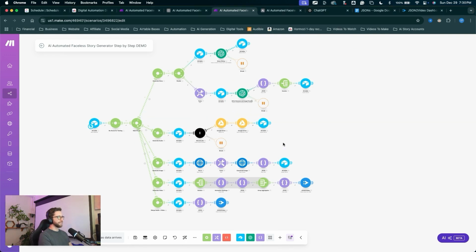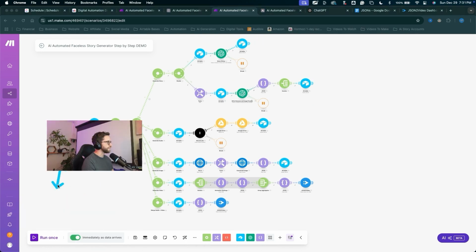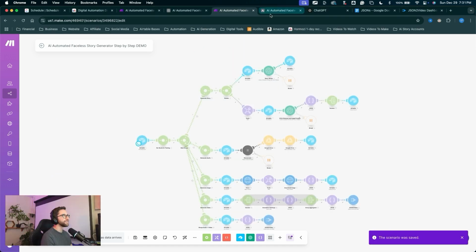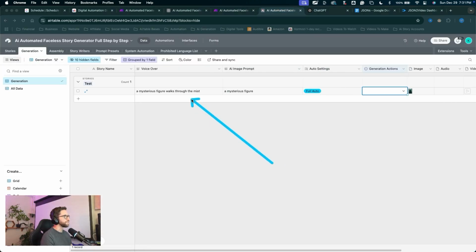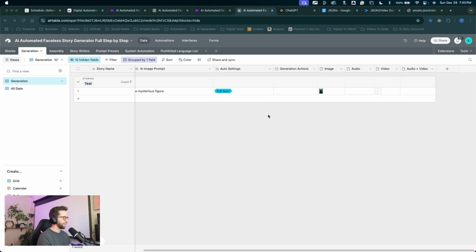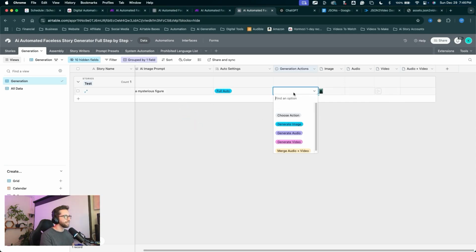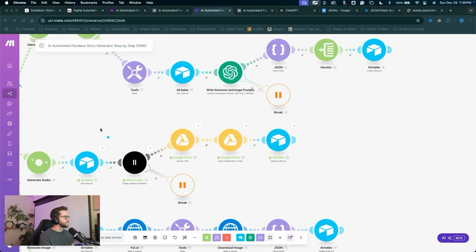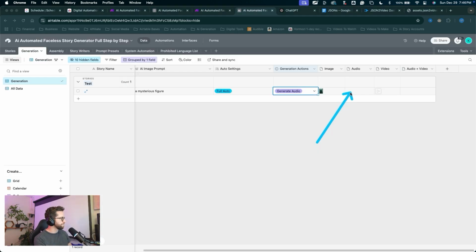We skipped that testing phase when we built this one in. Let's give it a shot now. So we can jump back into Airtable, but first let's save the scenario. Come down here and run once, jump into Airtable. We have our prompt. So just to test the audio generation in full, click on the generate audio. All right, that one came all the way through, looks good,